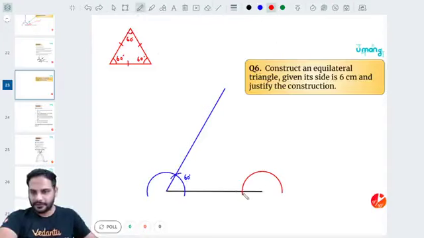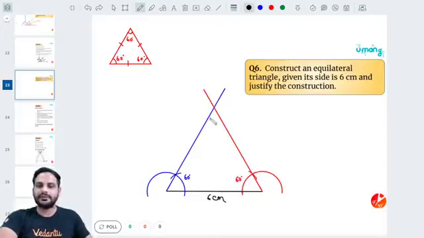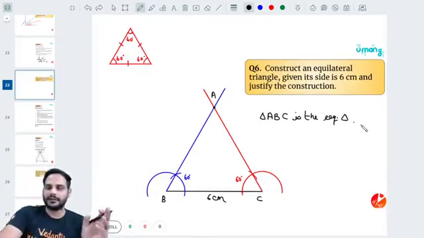Okay, keep the tip of the compass over here, keeping the compass length same. The other cut, if you make over here, this will go through the 60 degrees, so join through this also. This is also 60 degrees, and this we have drawn as 6 centimeter, right? Now wherever these two lines are intersecting, that will complete my triangle. So suppose it is A, B and C, I can say triangle ABC is the required triangle.